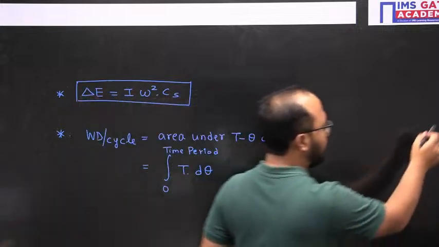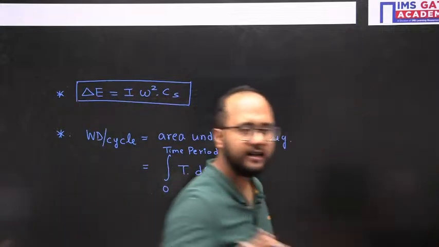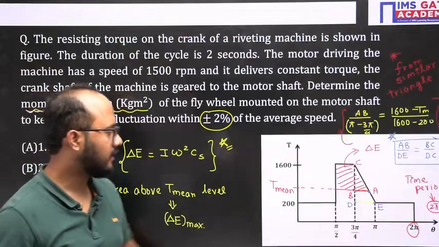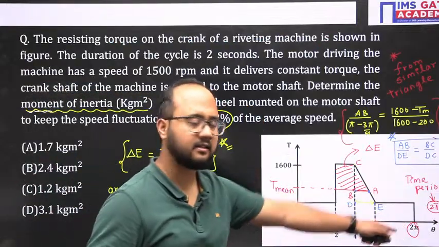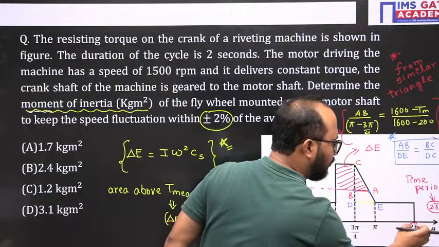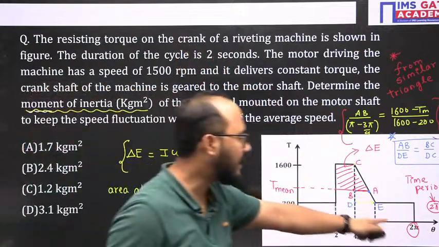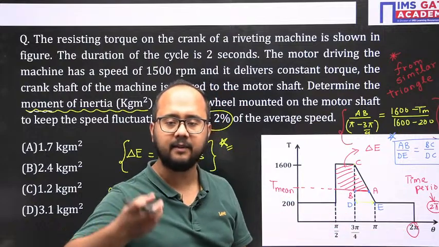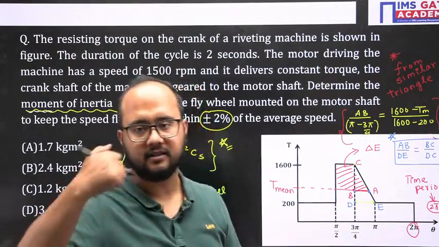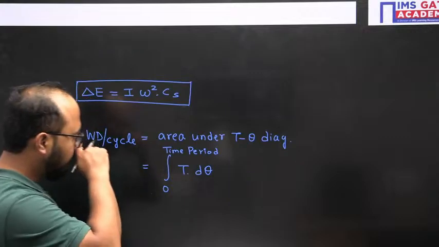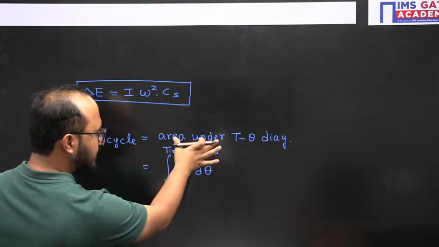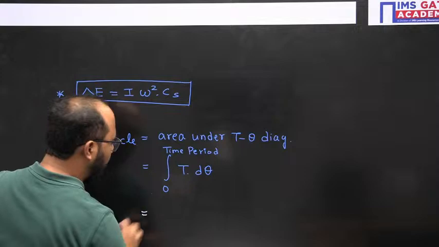Okay, I've told you how to find the time period. If the diagram is given like this, the point where the cycle stops, again the cycle will repeat. So 2 pi is the time period, not the 2 seconds. Don't be confused with that. 2 pi is the actual time period, the time period after which the cycle repeats, right? So this is one formula, another formula, and a third formula also.